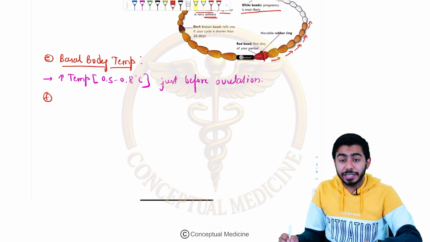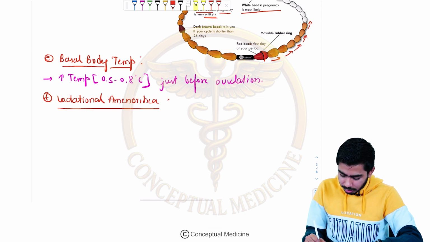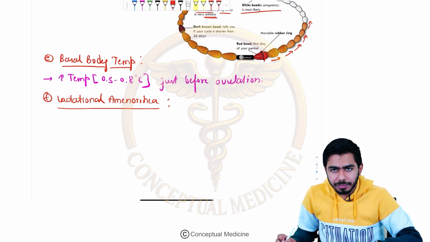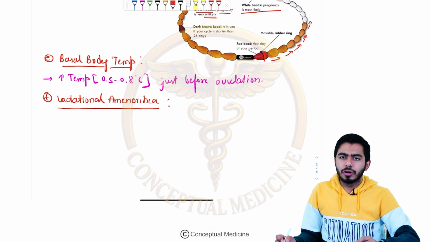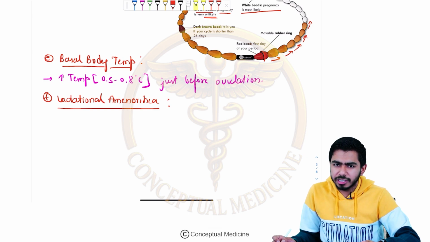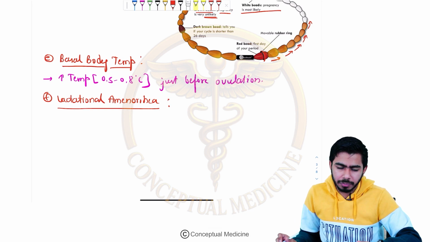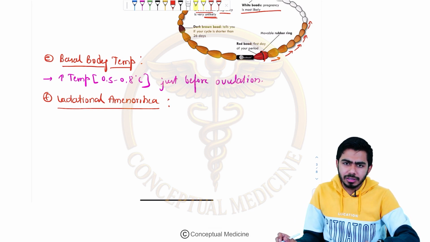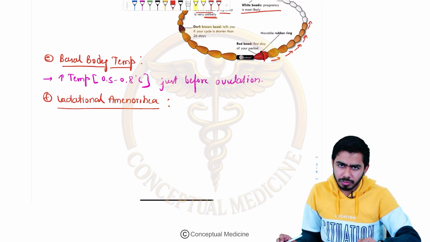Then the next fact is lactational amenorrhea. Now you know what lactational amenorrhea is. Usually after the pregnancy there is a physiological phenomenon where they are not having the menses, the menstrual cycle, so there is no bleeding, obviously. But during that period, if the couple has intercourse, there is no guarantee that they will not get pregnant, because many kinds of fluctuations might be there in the body. But usually the chances are that pregnancy is unlikely in this particular phase. That's why we call this lactational amenorrhea.